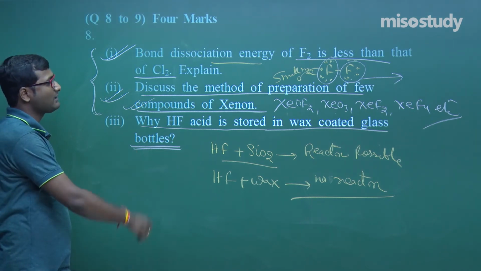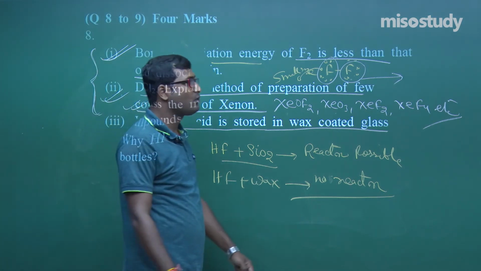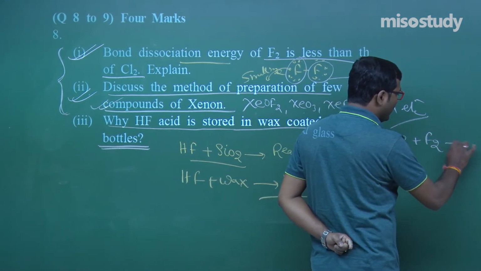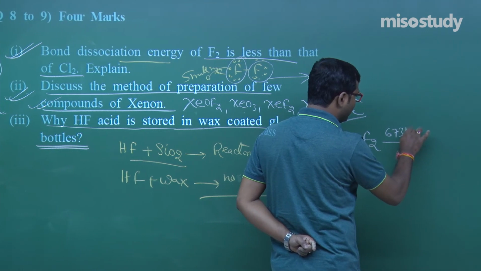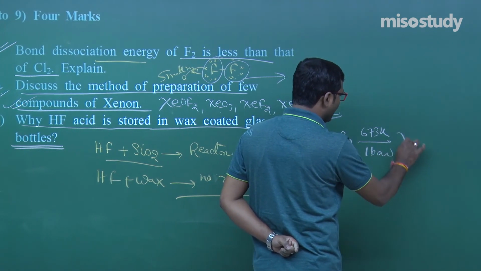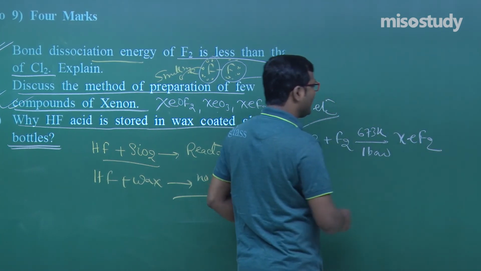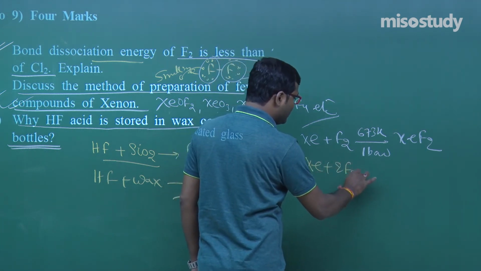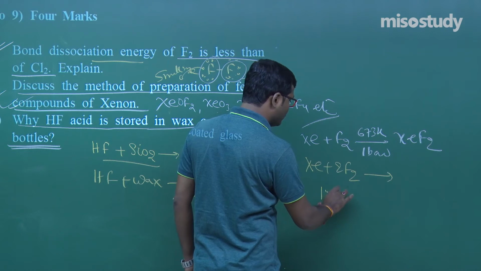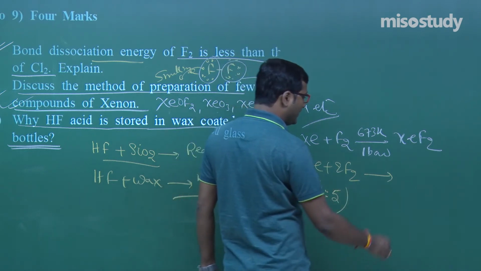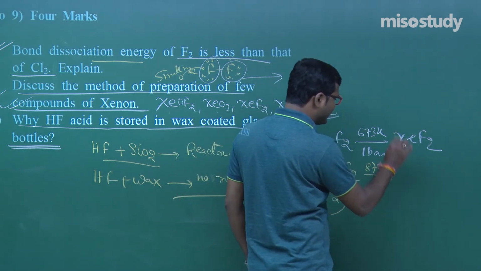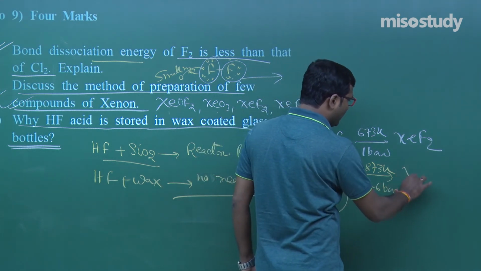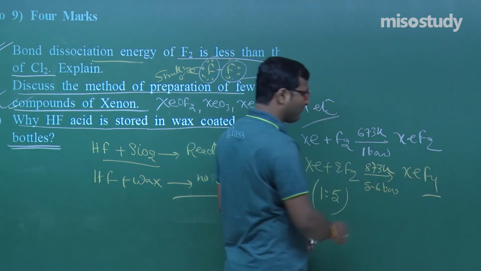Clear? Now discuss the method of preparation of a few compounds. Like if I write here Xe plus F2, if the temperature is around 673 Kelvin and 1 bar, what do we get? We get XeF2. If we increase the ratio of F2, like a 1:5 ratio, at a temperature of 873 Kelvin and a pressure of 5 to 6 bar, we get XeF4, my friend.